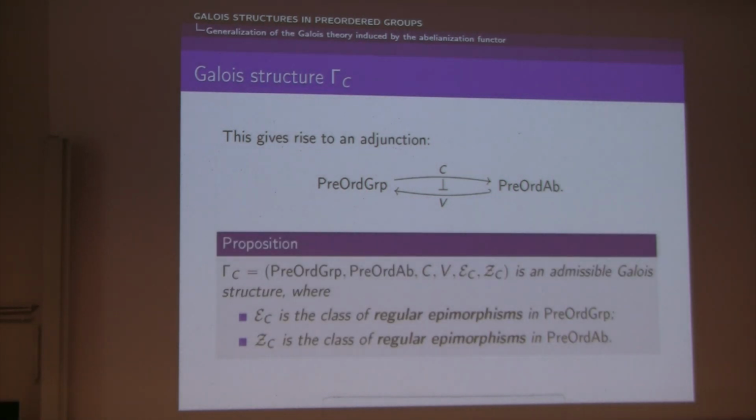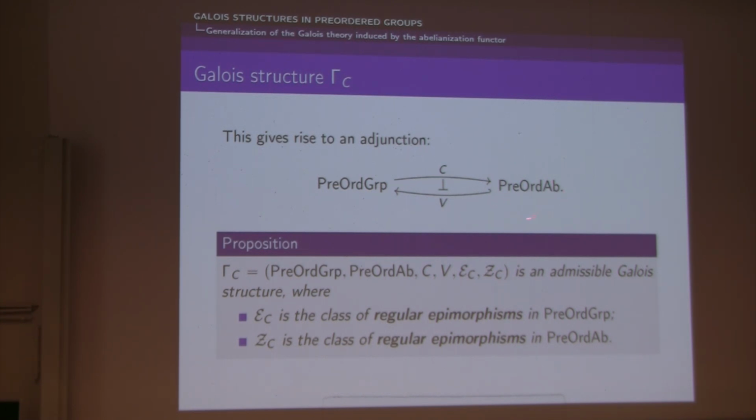And now, if we consider the classes of regular morphisms, we get an admissible Galois structure, Gamma C. So here the class of extensions is no longer the class of all morphisms, but the class of regular morphisms. And actually, with respect to this Galois structure, we have found a purely algebraic description for the class of normal extensions. I won't give you the description because I don't have enough time.